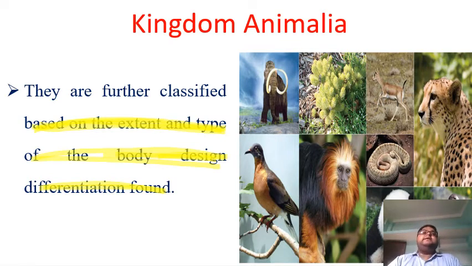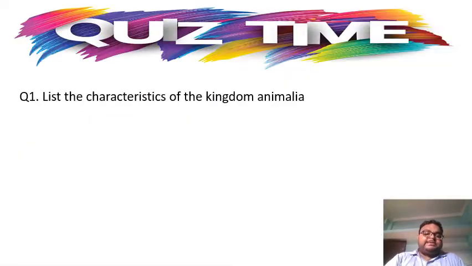Like we saw in the plants, there were three levels of classification: first, whether the body is differentiated or not; second, whether the body has vascular tissue or not; and third, whether it is able to produce seeds or fruits or not. In the case of Animalia, the classification is done on the basis of the extent and type of body design differentiation. Now let's move ahead.